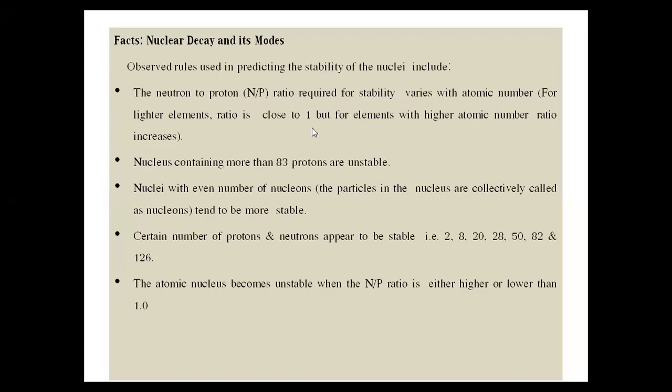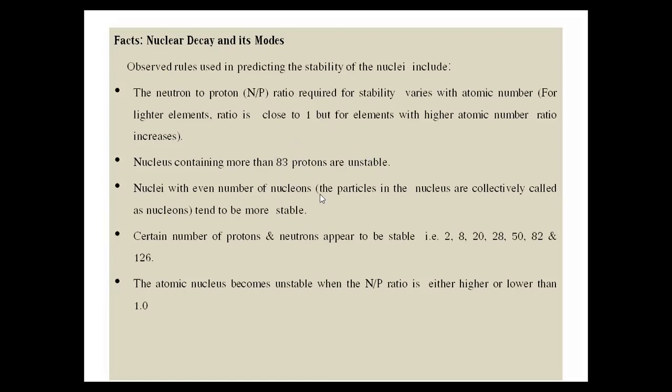If we select lighter elements for the radioactive decay procedure, the ratio of neutron to proton is close to 1. But for the elements with a higher atomic number, the ratio will increase above 1. Now, generally, a nucleus containing more than 83 protons is unstable. So those atoms which have an atomic number more than 83 are going to emit radiations generally.